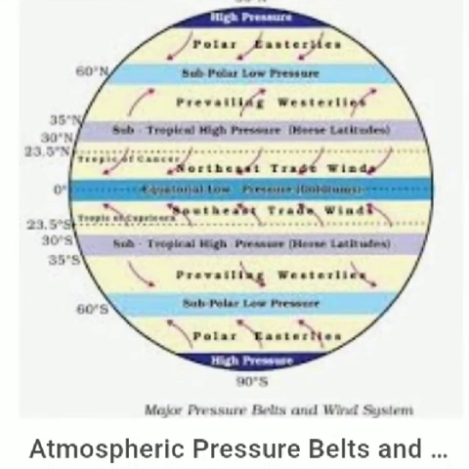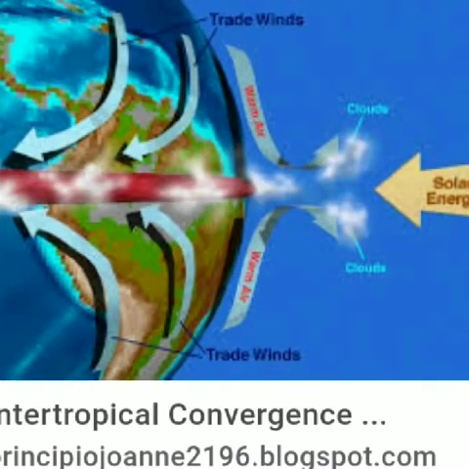Number 9. Intertropical Convergence Zone (ITCZ) is a broad trough of low pressure found near the equator between 5 degrees north and south latitudes.